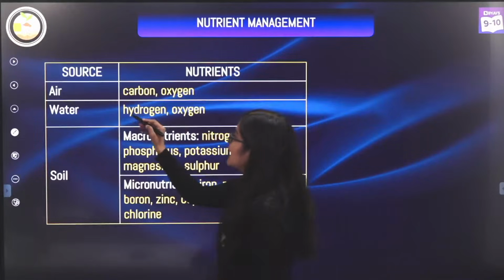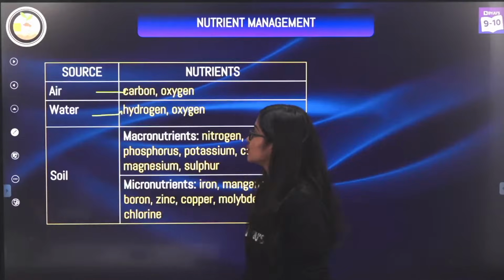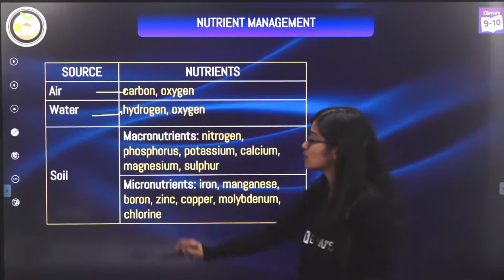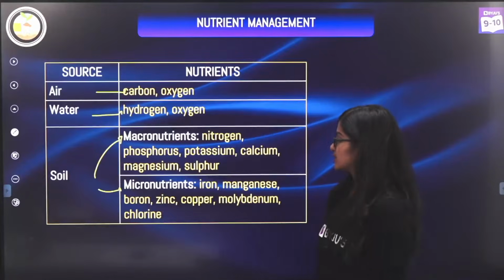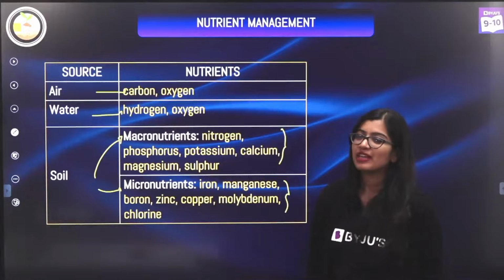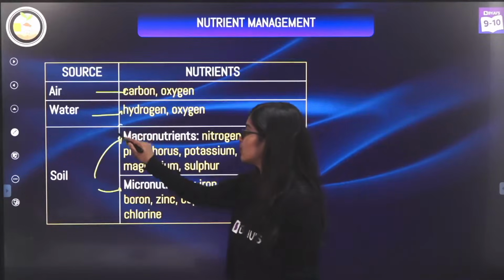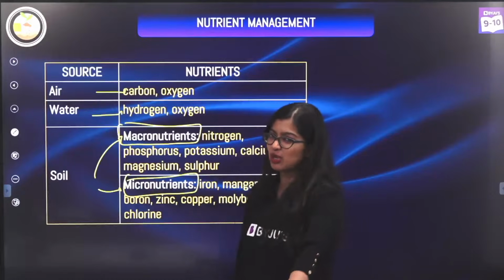So if you see, from the air they get carbon and oxygen, from water they get hydrogen and oxygen, and from their soil you get their macronutrients as well as their micronutrients. So these are the list of macronutrients and these are the list of micro. You don't need to know too much in detail, you just need to know that these are macro and these are micro. Two examples will also do.